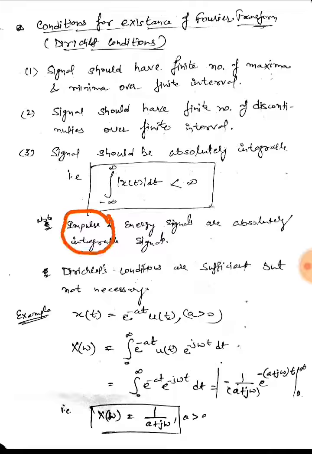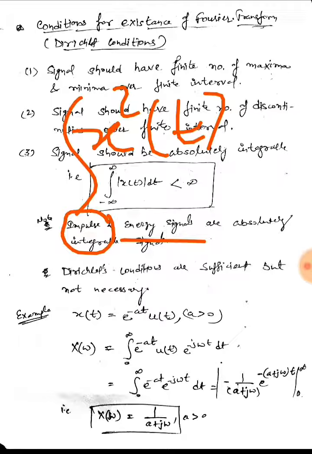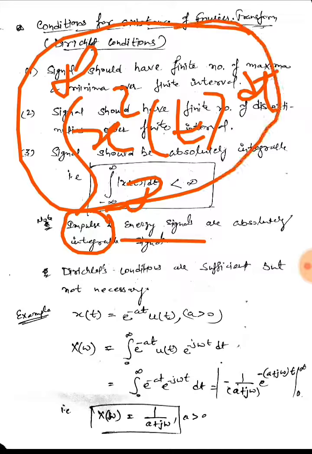Energy, as we have already seen, was nothing but the integral from minus infinity to infinity of the squared signal dt. So if it comes out to be finite or integrable, then the Fourier transform would be possible. So these conditions are sufficient. Dirichlet's conditions are sufficient but not necessary.